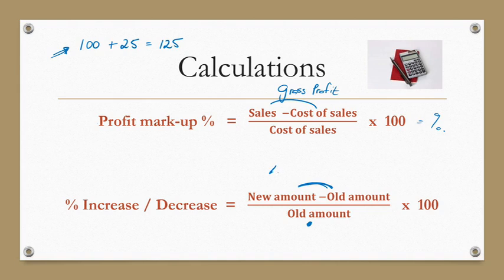Say, for instance, it was 4,000 and the old amount was 3,000. So it moved from 3,000 to 4,000. So there's 1,000 difference. So it will be 1,000 divided by 3,000, because we want to see what is the increase or the decrease from the original amount. So the difference divided by the old amount. If we moved from the 3,000 to the 4,000, the 3,000 was the first one. And then we get the percentage increase or decrease.